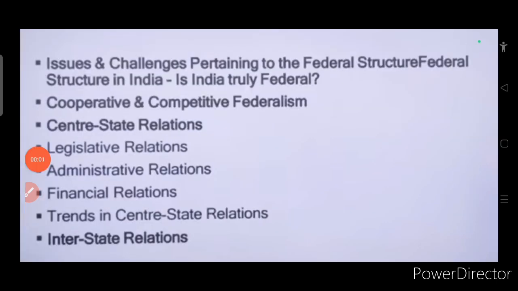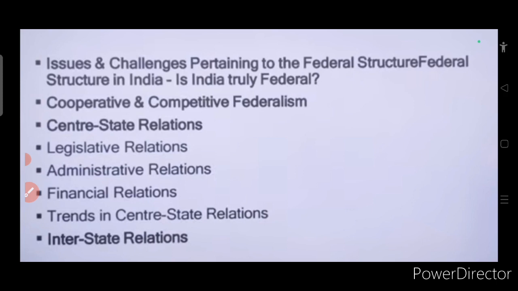The issues and challenges which pertain to the federal structure in India. So is India truly federal? So here in this topic you have to emphasize upon the federal features in the Indian Constitution. Then cooperative and competitive federalism. So here in this topic basically what is the difference in these two topics? Okay. And this cooperative and competitive federalism topic is very important from the perspectives of prelims and mains both.